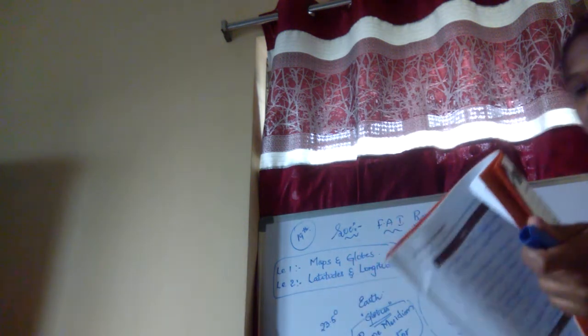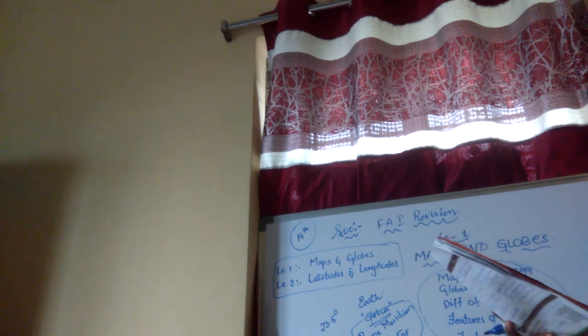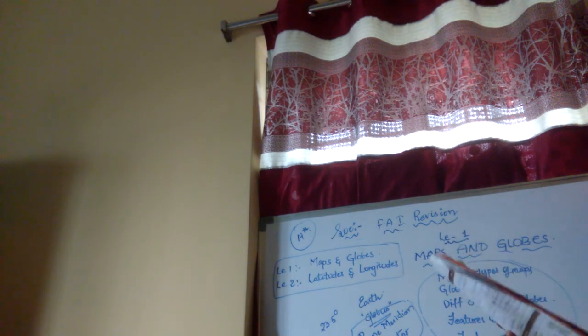So the globe is divided into northern and southern hemispheres by equator. Equator, north and south. Prime meridian, east and west.